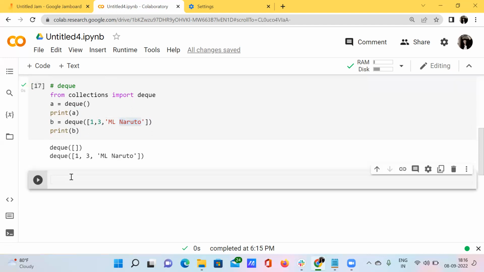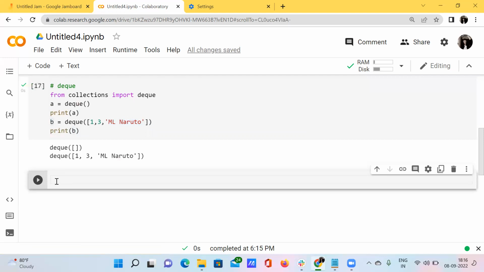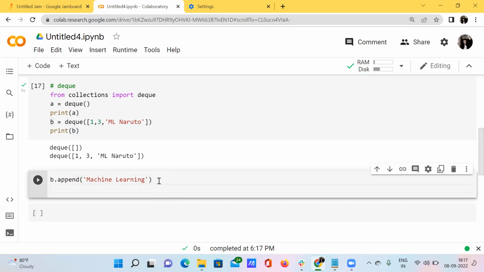So what can I do? I can simply use this particular variable, which is B. I'm just saying B dot append of machine learning. So when I say this, what happens? If I want to print B, what happens?